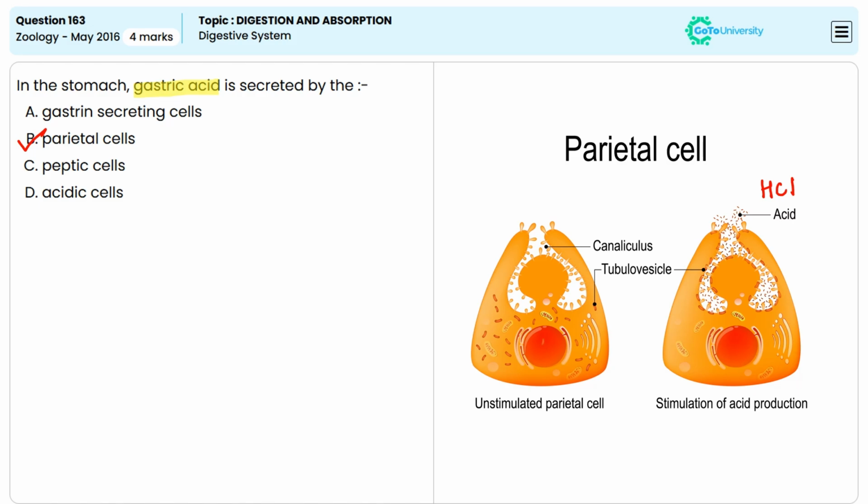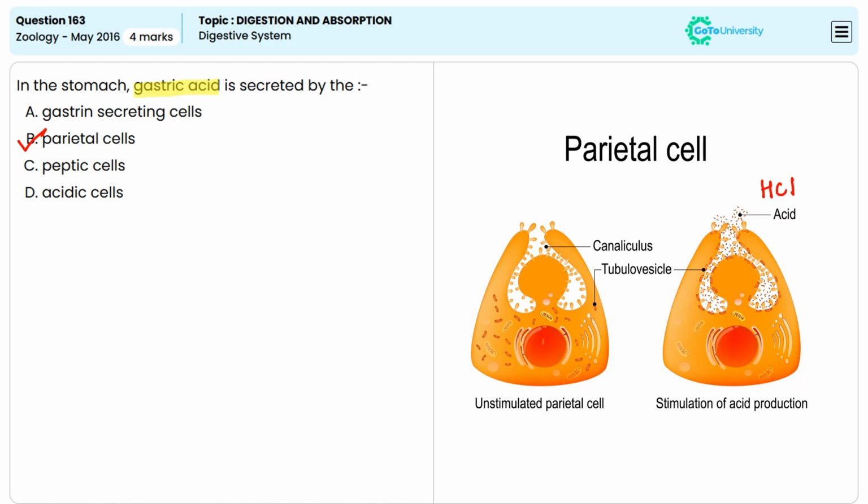These cells are located in the gastric pits of the stomach mucosa. So parietal cells secrete hydrochloric acid, which is essential for activating pepsinogen into pepsin, an enzyme that breaks down proteins.